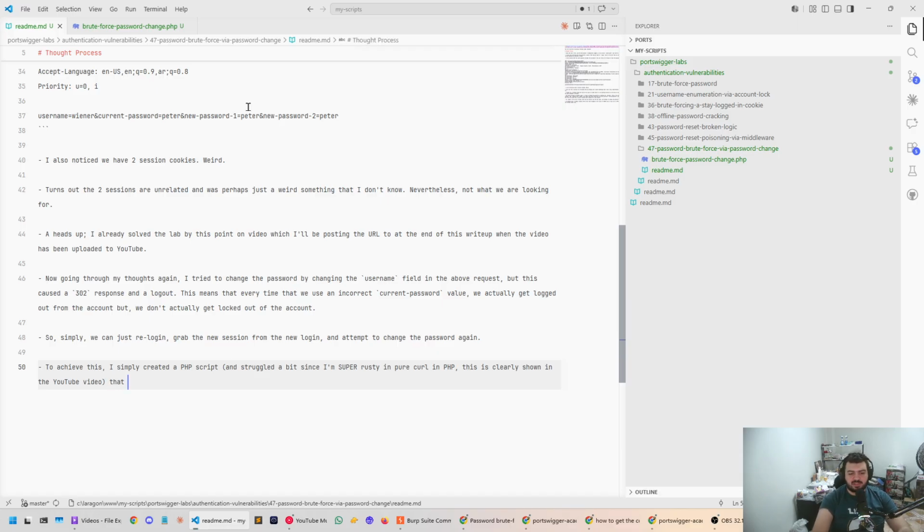The PHP script automated the process of sending a change password request and then logging in if we get a 302, or to be more precise, if we don't get a 200 response back, which means we probably got the 302 redirect response, which also logged us out.